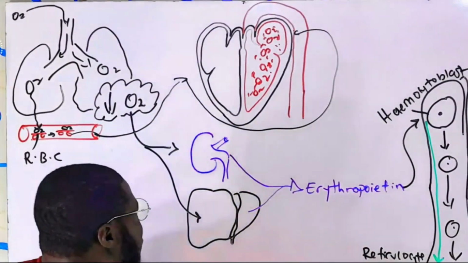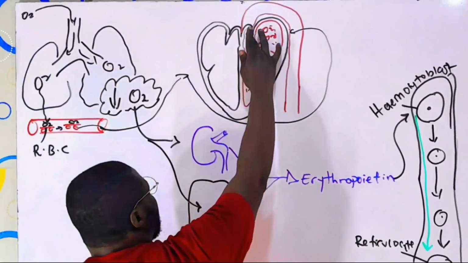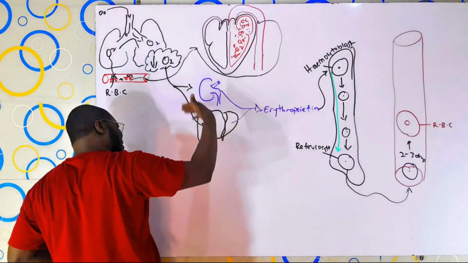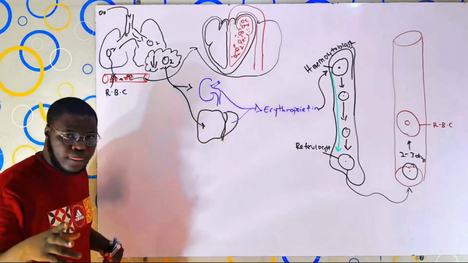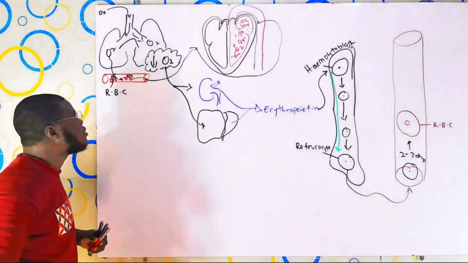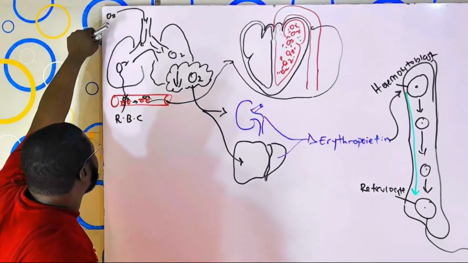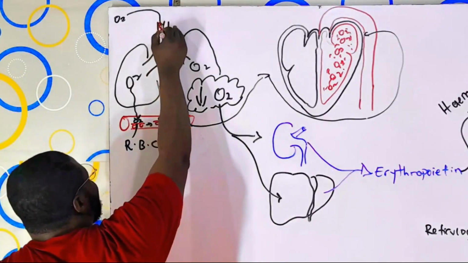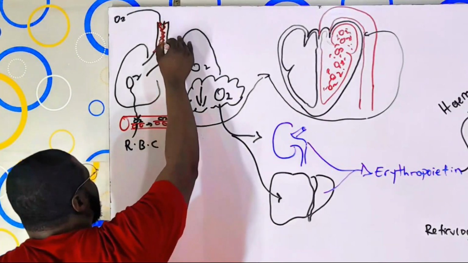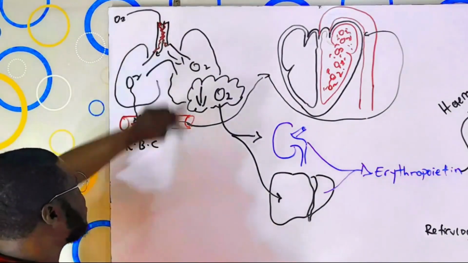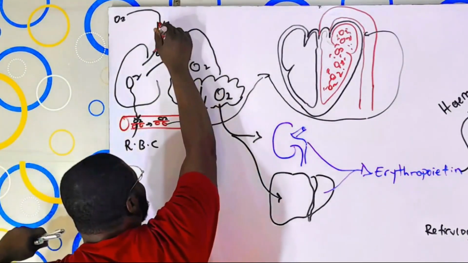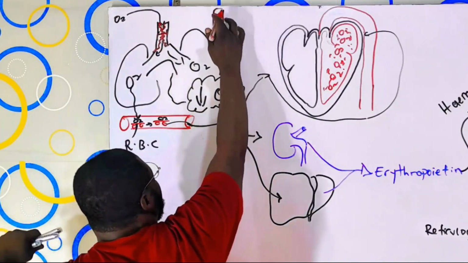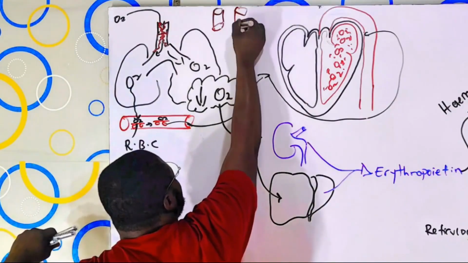Now the point is that the oxygenated blood is going to be pumped out into this what? Into the aorta. And the aorta will bring it down, and it supplies different body organs. Now the point is, imagine that this person has a kind of disease condition. And that disease condition is restricting the amount of oxygen coming in. So if there is a kind of inflammation, instead of the size of the trachea or the airway generally being patent like this, nothing inside it, it turns out to become something like this.